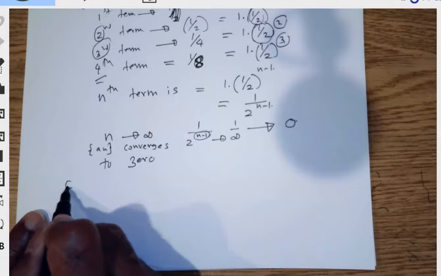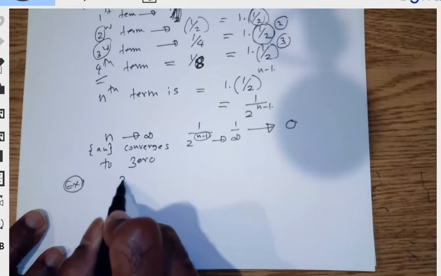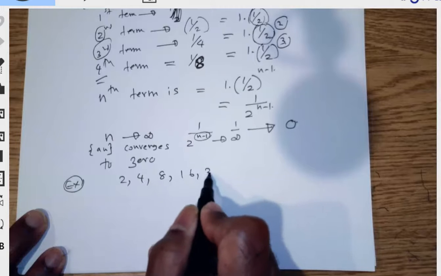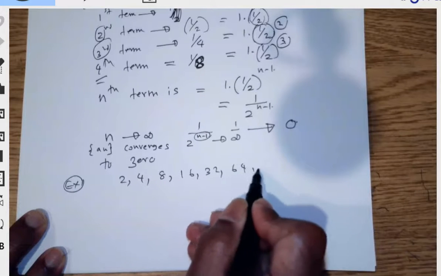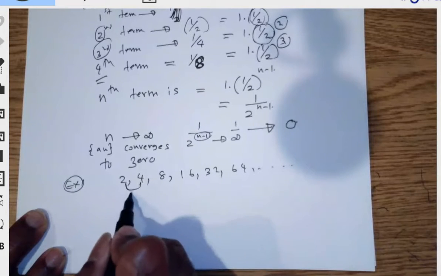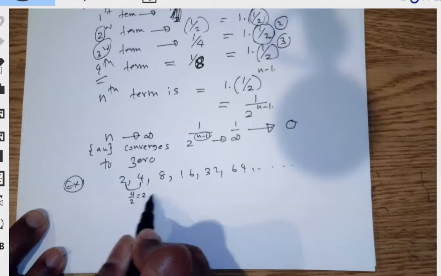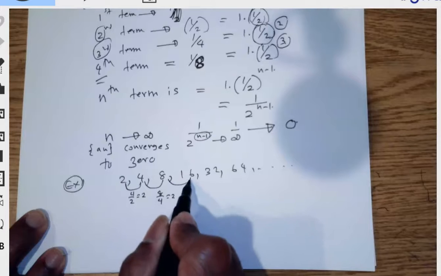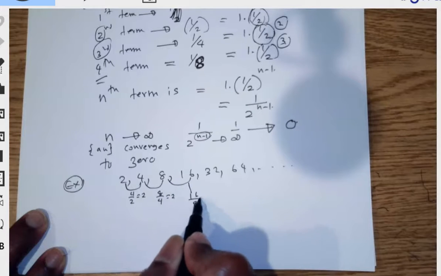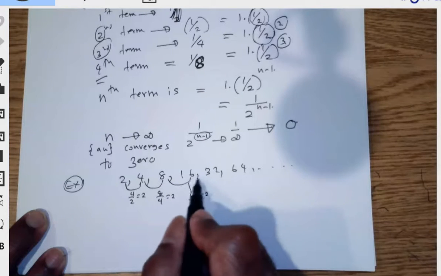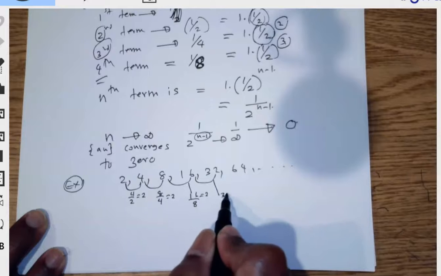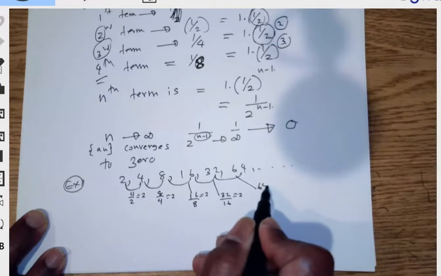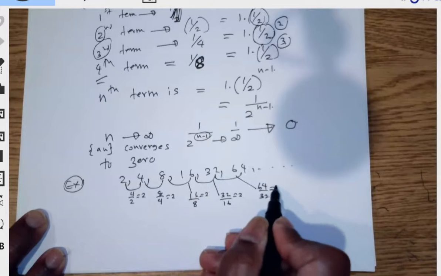Let's take another example, say 2, 4, 8, 16, 32, 64. Now let's take the ratios. 4 over 2 is 2. 8 over 4 again is 2. 16 over 8 is again 2. 32 over 16 is again 2. 64 over 32 is again 2.